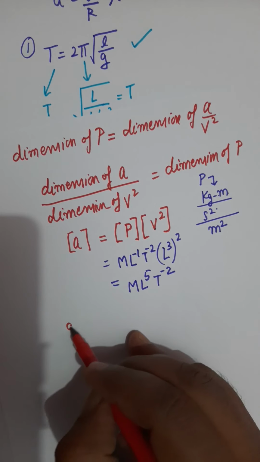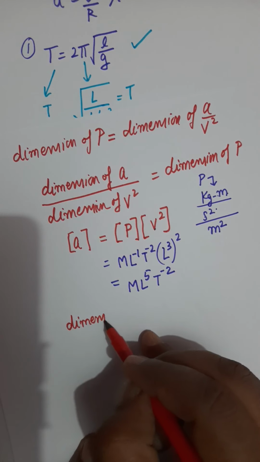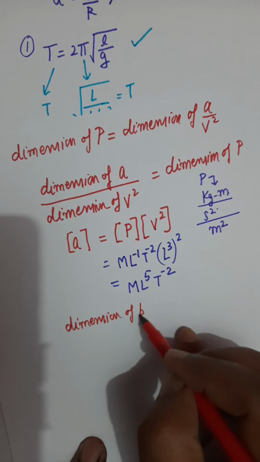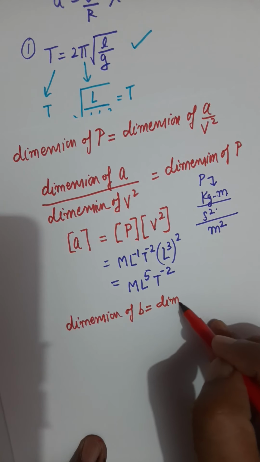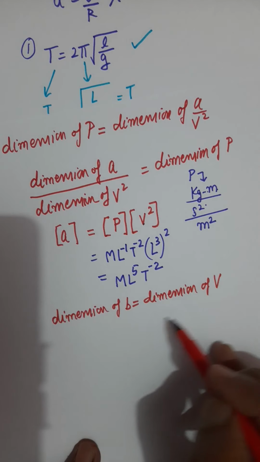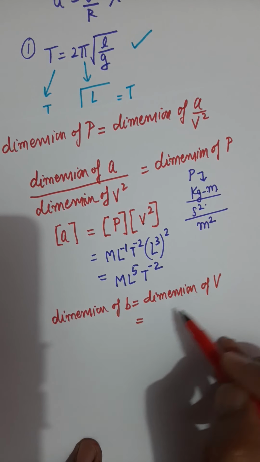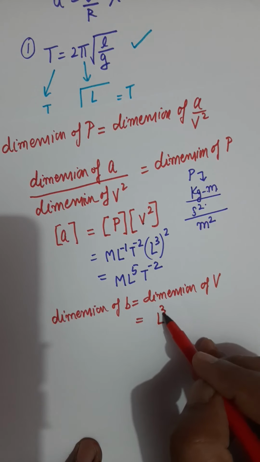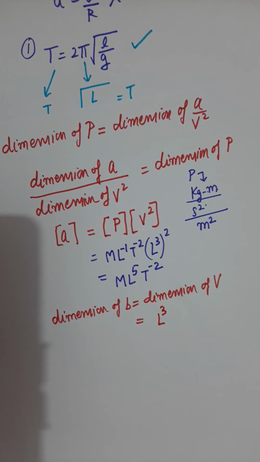So the dimension of B equals the dimension of capital V, and capital V is the volume, meter cube, so its dimension will be L cube. So that is the answer. We now have dimensions of A and B both. This is the second property which we call principle of homogeneity, that similar dimensions can be added or subtracted.